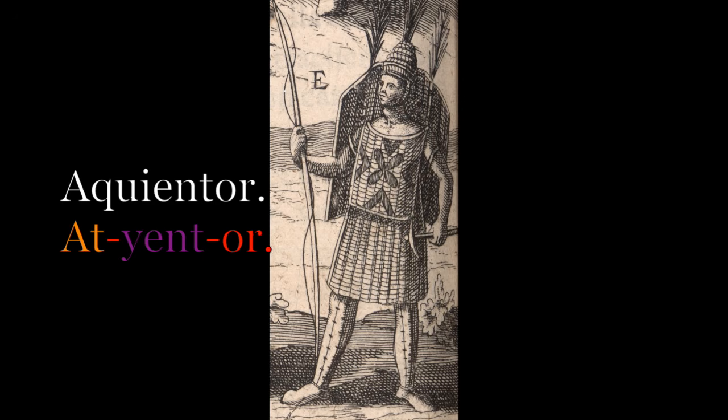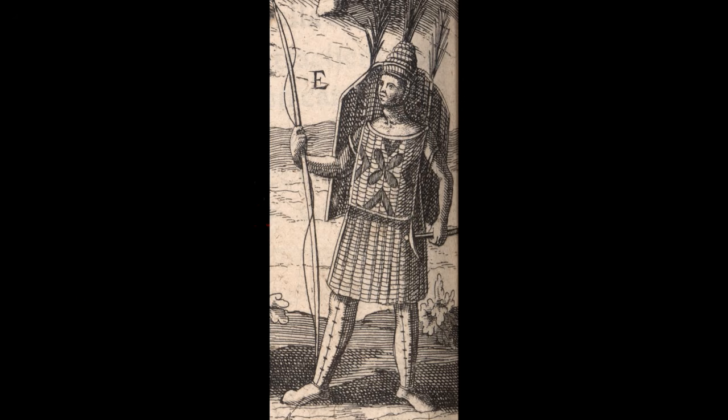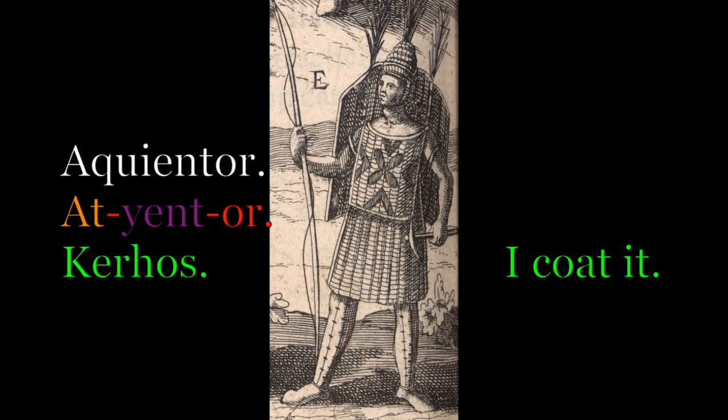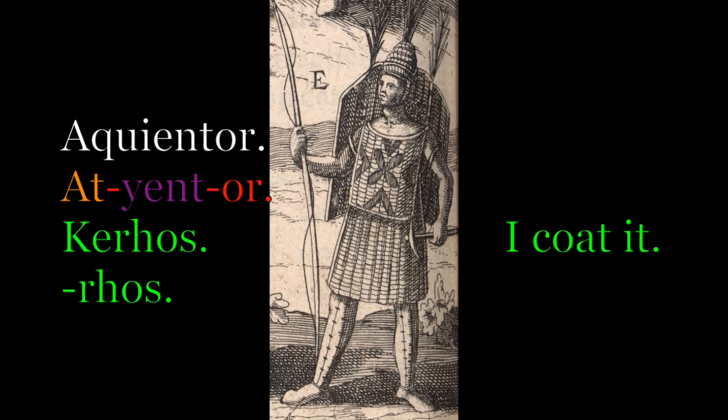Moving on, we come to the verb. The verb here is pretty hard to diagnose because all we're left to work with is or. I'm not familiar with any words that correspond to or, and none of my dictionaries had any words that would help me. The only words I could find that were kind of similar sounding meant something completely different, so not any use. Best word I could come up with was gerhos, which is to coat something with something. The root of that is arhos. I'm not quite sure if this is the right word. It might mean something more like covering something with paint rather than, I don't know, covering something over with a blanket. I don't know the subtlety of the language.